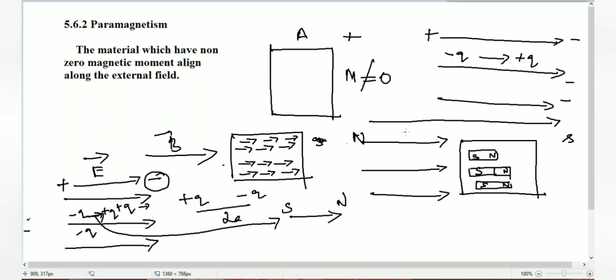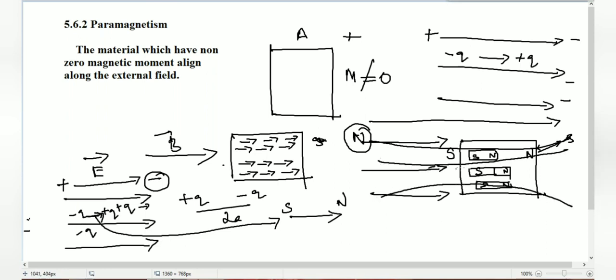See, now compare. This side is north pole, and in a material, this left side should be treated as south pole, because all south poles will align in this direction, that is the left side, right? All north poles will align towards the right. So opposite poles attract each other, right? So north to south, so it will get the magnetic field lines. That's why the magnetic field lines are somewhat denser. Why do I mean somewhat denser? In ferromagnetism, the magnetic field lines will be much more dense.